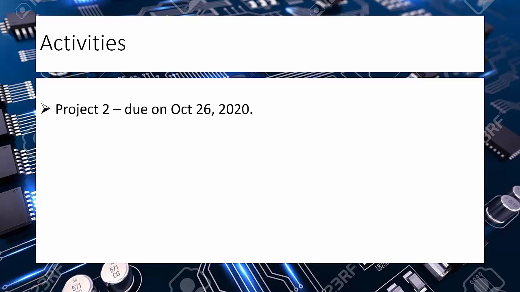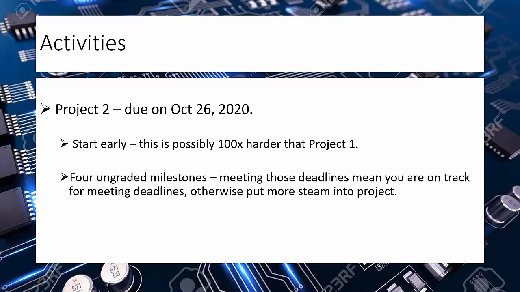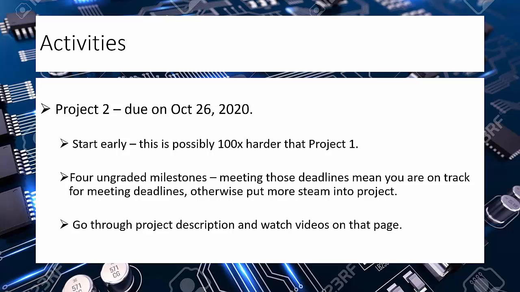Activities: you start on Project 2. This is again a hundred times or more harder project than Project 1. There are ungraded milestones. This is just a guideline, a guiding star for you: if you can meet the deadline on those ungraded milestones, it means you are okay and can meet the final deadline. Otherwise, you need to put more effort into this project.